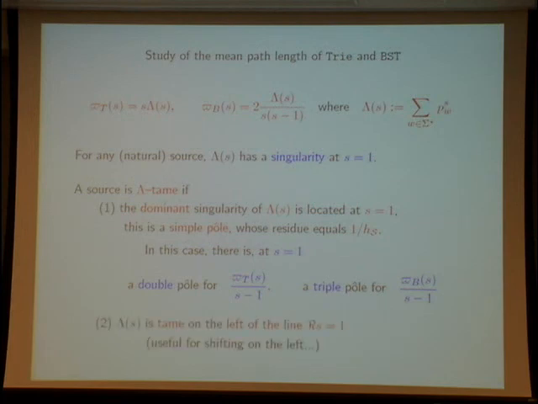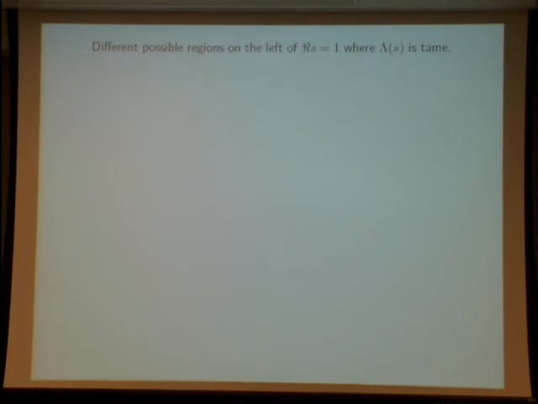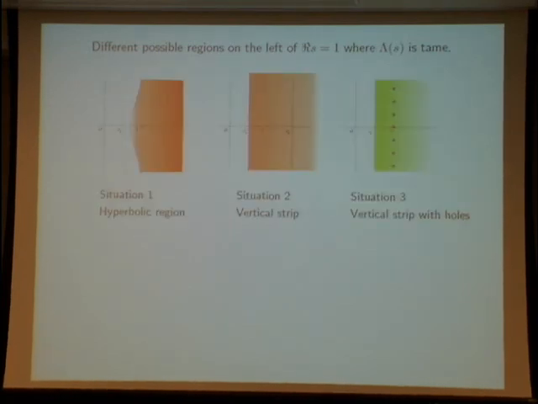But this result can hold only if lambda of S is tame on the left of the vertical line, real part of S equal 1. And there are different possible regions on the left where lambda of S is tame, and there are three situations, in fact. The first situation is where we have S equal 1, but we have its sort of hyperbolic region on the left of S equal 1, where the function lambda of S is tame.